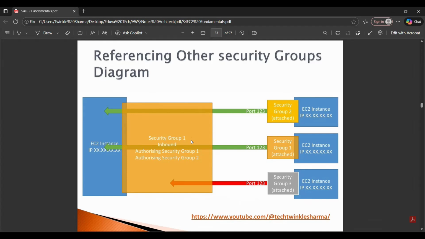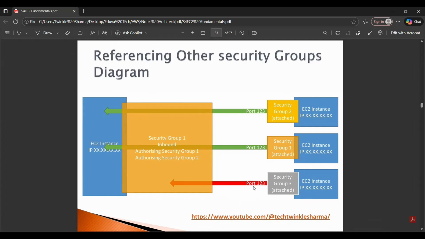So security groups can be attached to multiple instances, and an instance can have multiple security groups like this. The third is not allowed, that's why the port is not working here. It is not allowed to access.